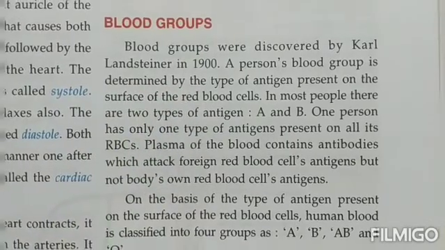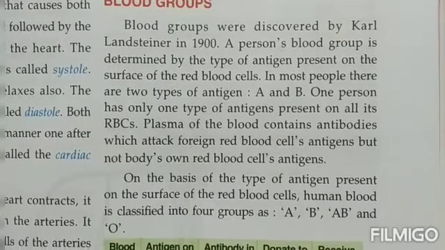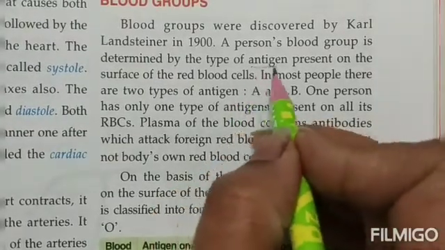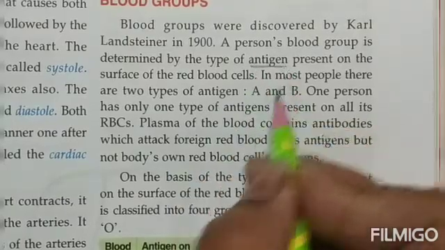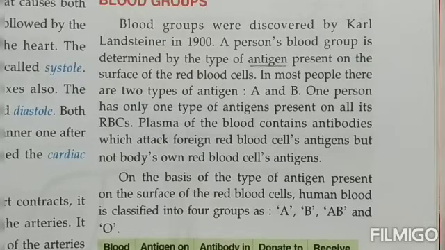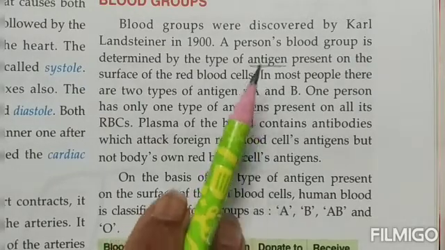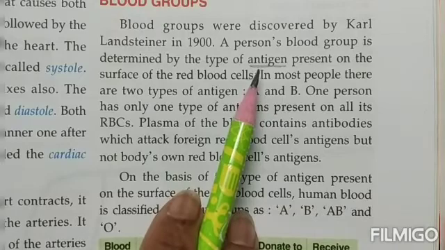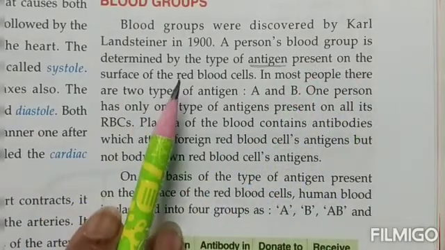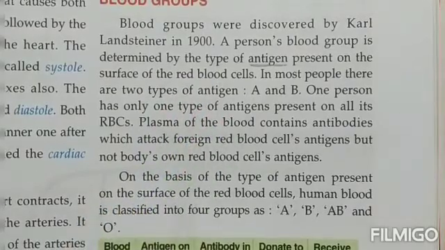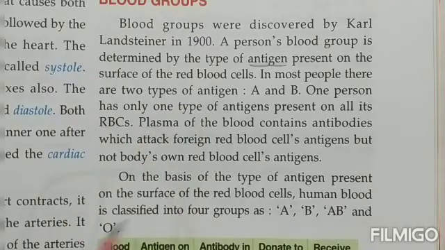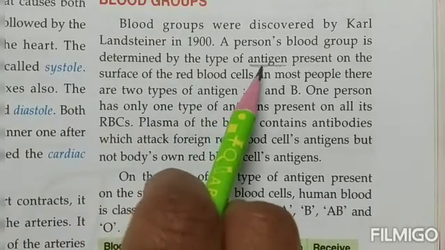A person's blood group is determined by the type of antigen. Now this is the name of the protein which is present, children. The name is antigen, the substance that I was telling you makes the blood differ from one person to another. And where are they present? They are present on the surface of the RBC, the red blood cells. So on the surface of the red blood cells, this protein is present, which is known as antigen.